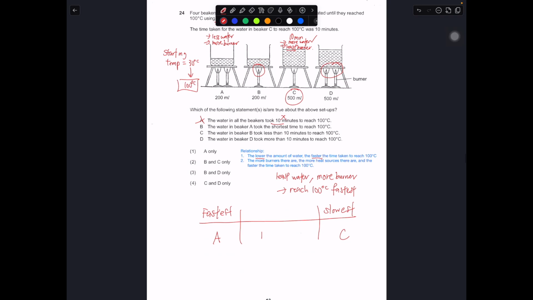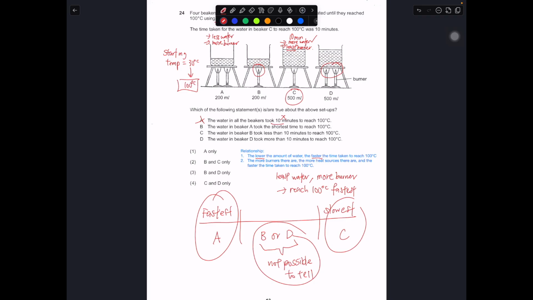So between B and D, this one is not possible to tell. I cannot tell which one will be faster between the both of them. But I know A will be the fastest and C will be the slowest, because if I compare them equally, A has least water and most burners, while C has more water and least burner. That is the main thing I'm relying on to tell which one is the fastest and which one is the slowest. Since we know that A is wrong, so A is out. So number 1 is wrong.